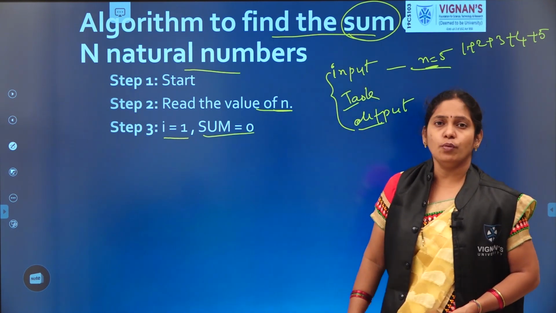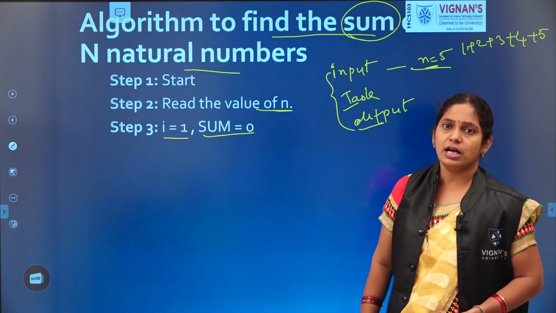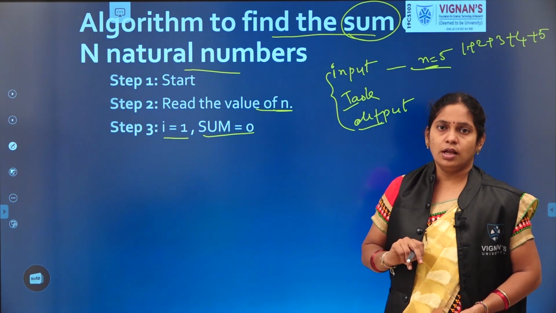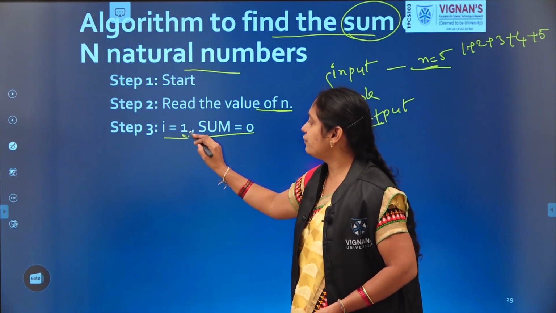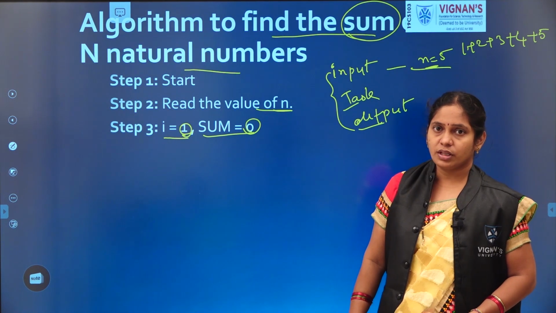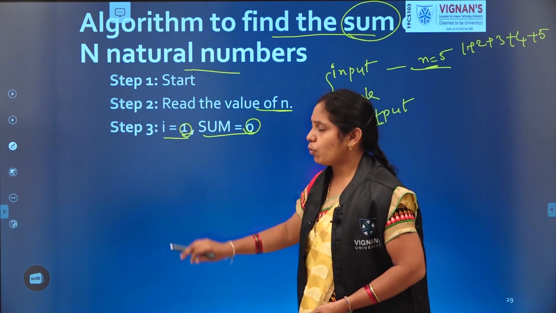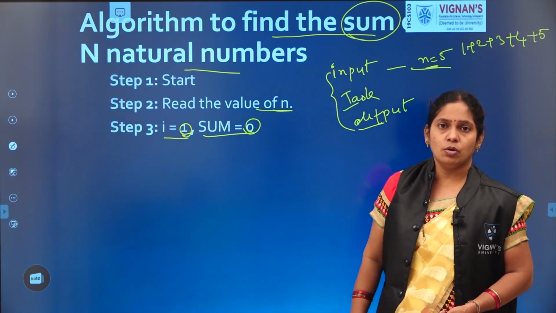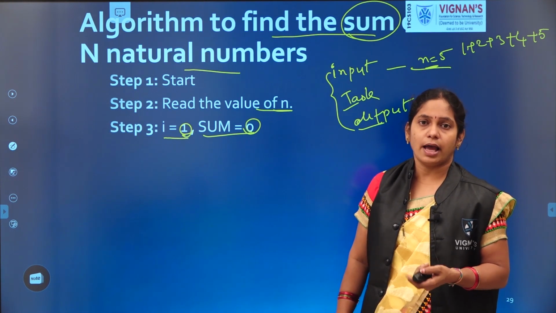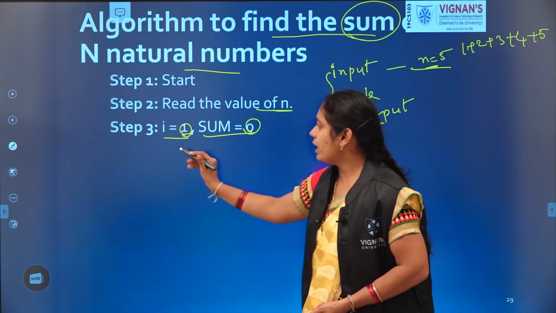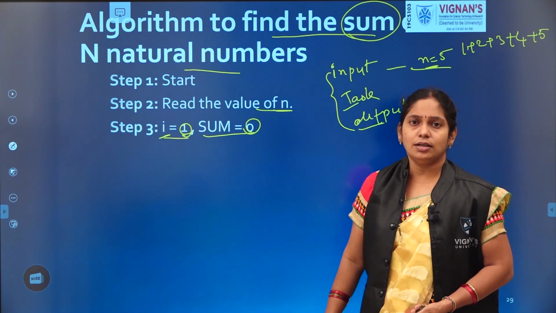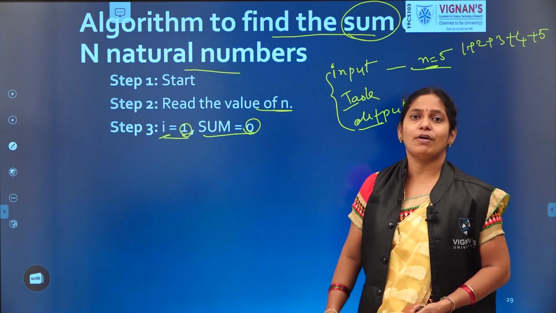here 2 variables we considered, i as well as sum. Why did we consider 2? These 2 are initialized with different values, 1 and 0. Why did we initialize i with 1 and sum with 0? i equal to 1. i is the variable which is used to count the number of terms, the number of values.